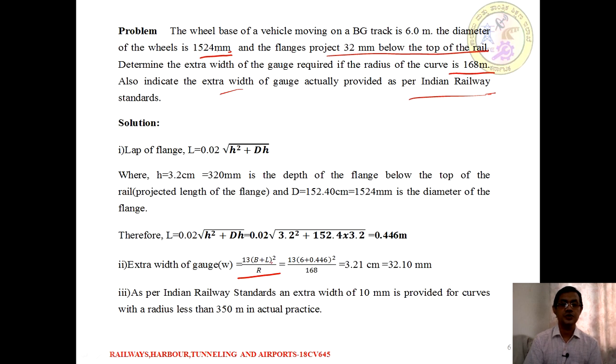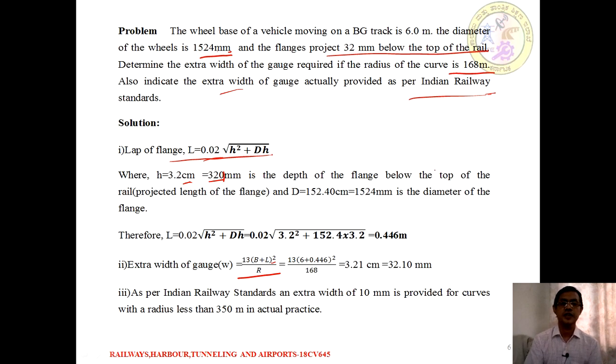To know the value of L, the lap of the flange, we substitute based on the standard equation. L is equal to 0.02 times the square root of h square plus D times h. As h is given, it is 32 mm, sorry, it is 32 mm only because it is 3.2 centimeter.